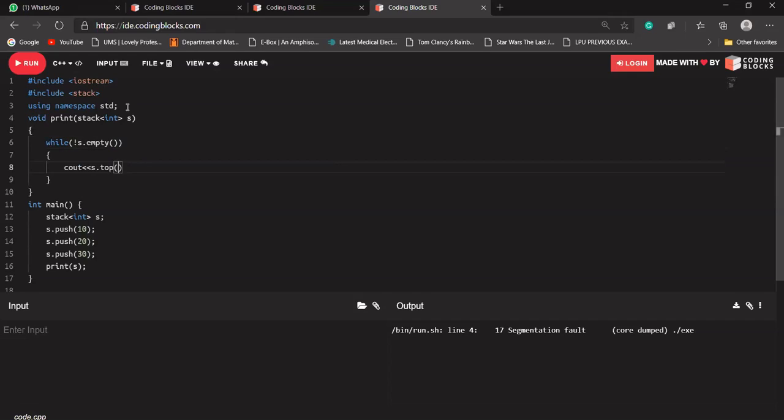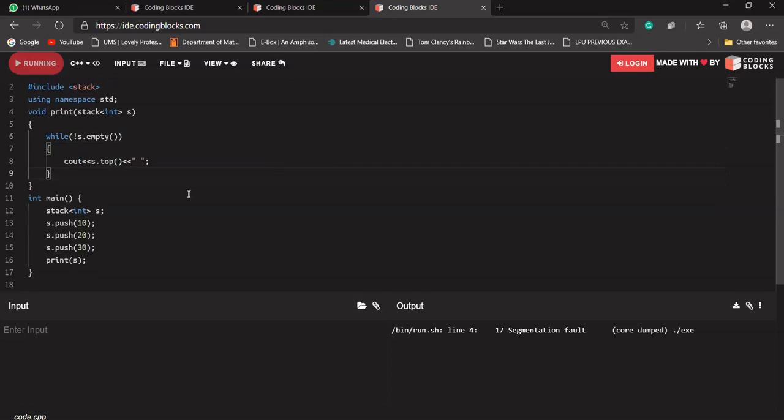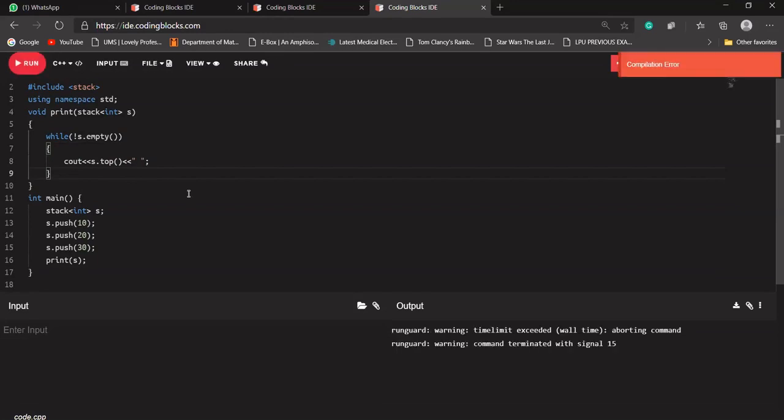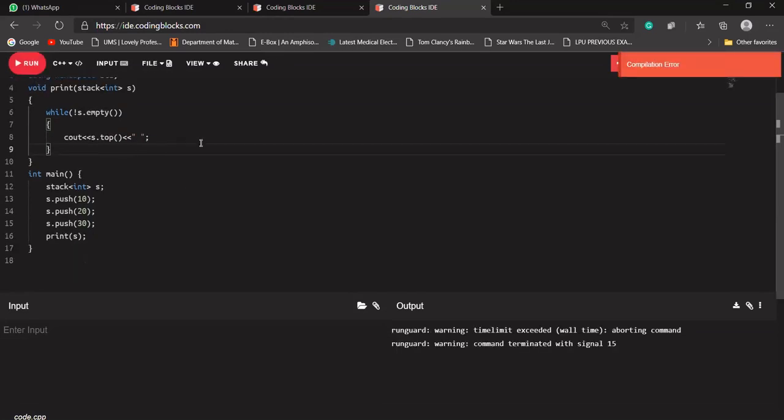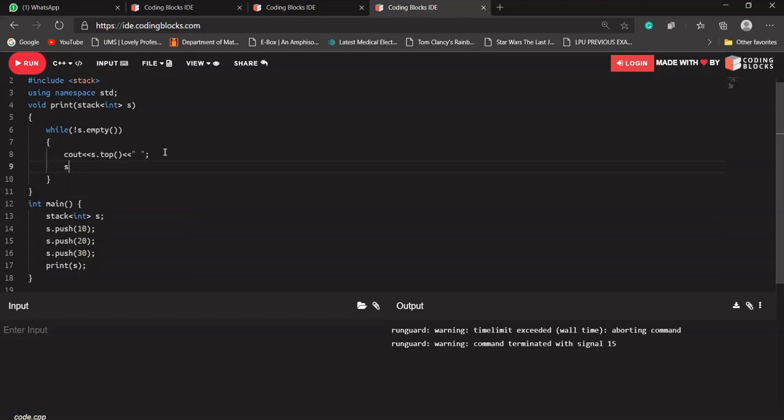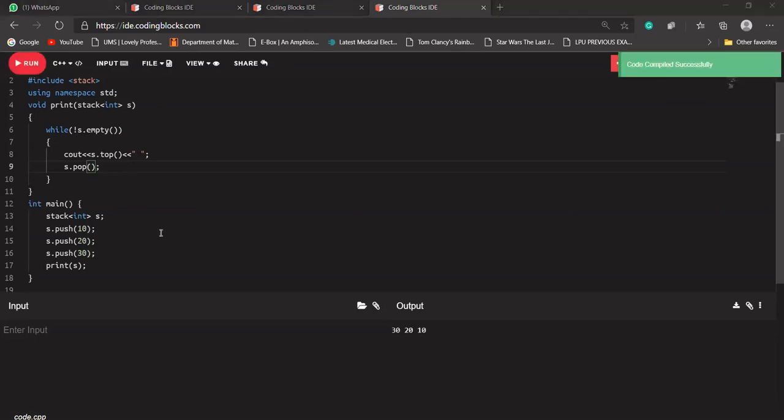Smith is asking something. Okay, what is Smith asking? Sir, does stack store data continuously? So if we are talking about the STL, I'm not sure. We can't say that stack stores the data continuously. Because I have not read about it, I'm not sure whether stack stores the data continuously or not. But I'll check and I'll let you know if I find something.